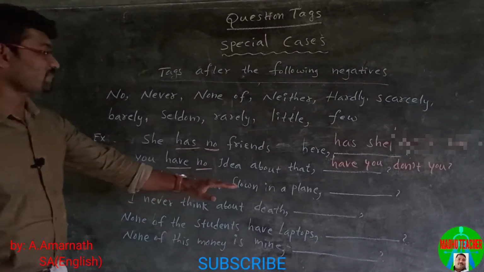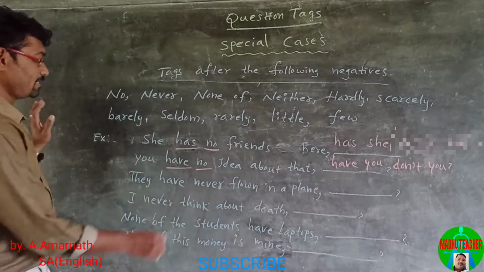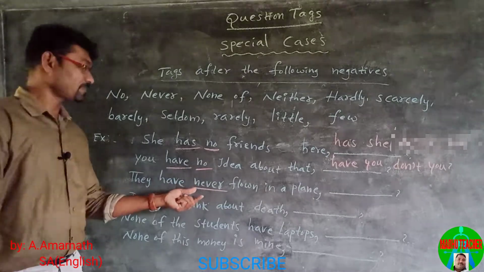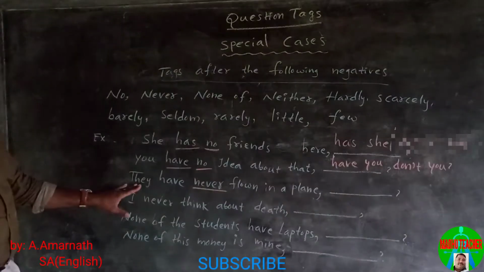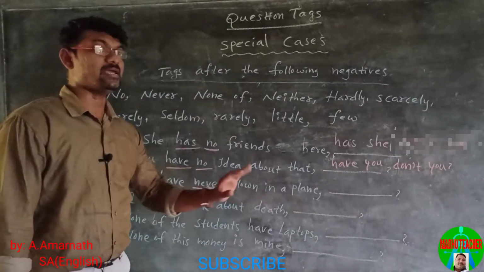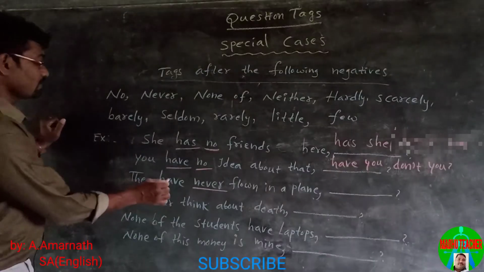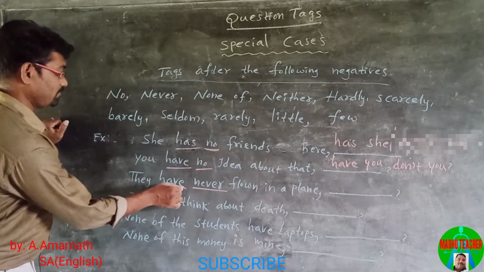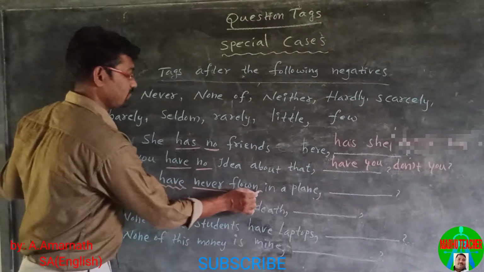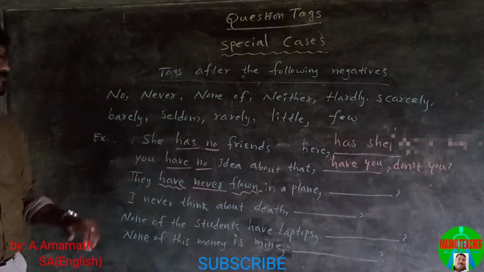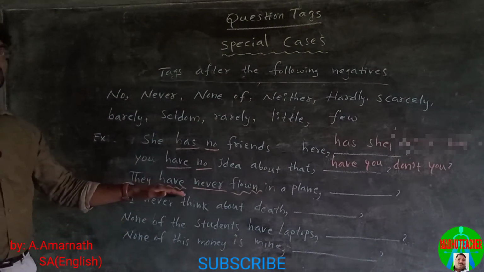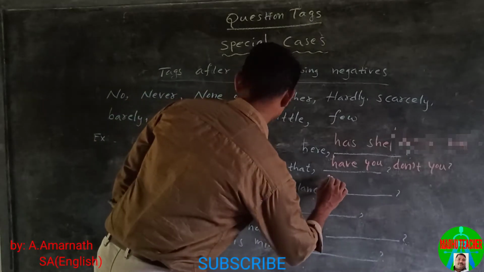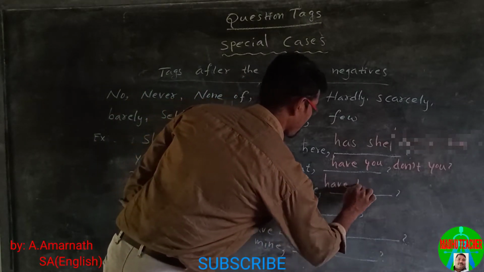They have never flown in a plane. Here we use the negative never. In this statement, we have the helping verb have. The main verb is flown. The statement is negative, so the tag must be positive: have they?